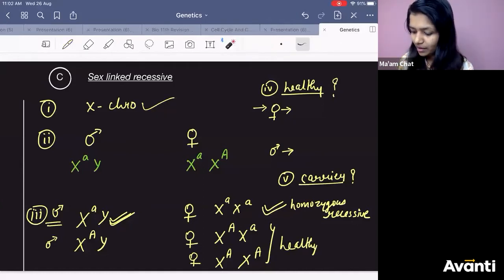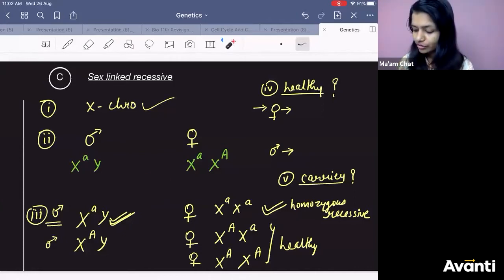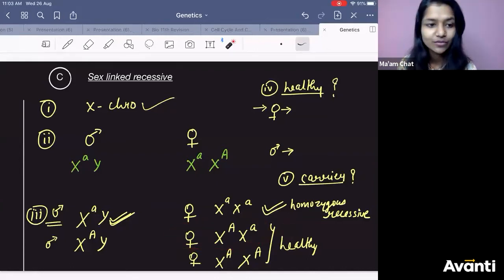Now, tell me which among these two will be carrier also? Healthy but carrier. Which among these two will be healthy but a carrier? Healthy होगा but carrier होगा. तो carrier के लिए, for carrier it should have small a, right? So see, it has small a and it is healthy also because the other one is capital and it is a recessive disorder. To get the recessive disorder, you should have both small like this. So this will be healthy as well as this will be carrier.